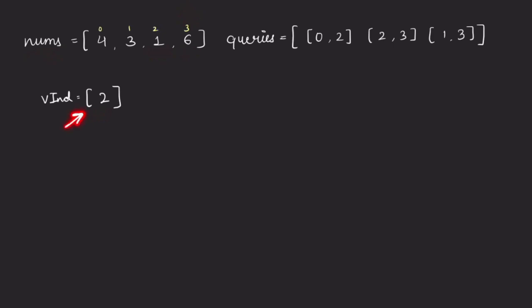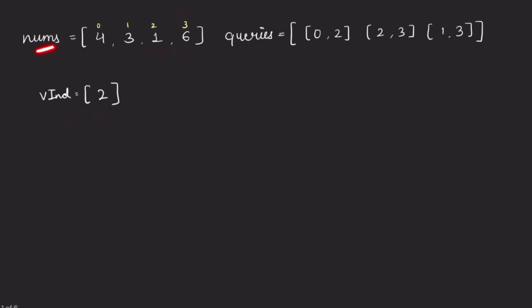Now that you have this array, see, we were traversing nums from the start towards the end: 1, then 2, then 3, and so on. Whenever we found a violating index, we pushed it inside this array. So all the indexes present inside this array will already be sorted in increasing order, because naturally these indexes are in increasing order only. So all the elements inside this array will be in sorted order.